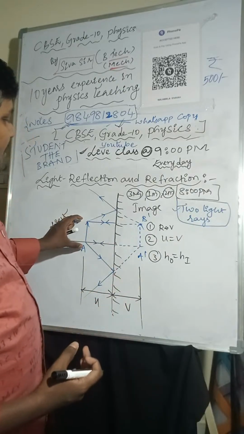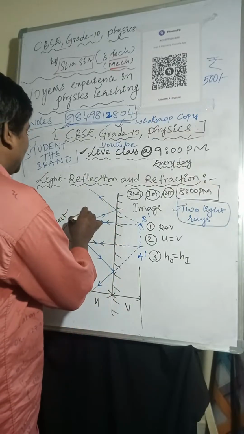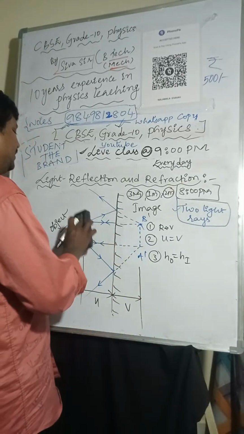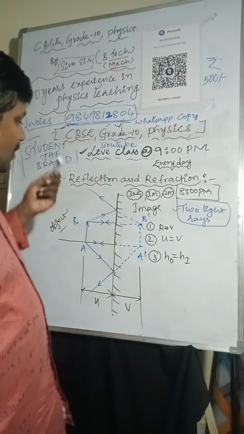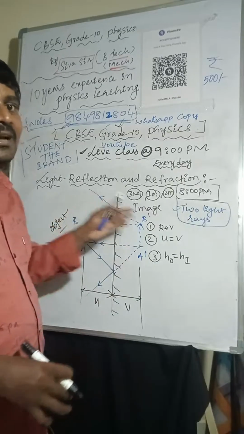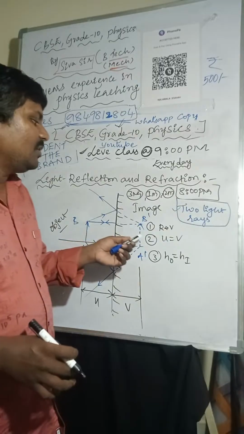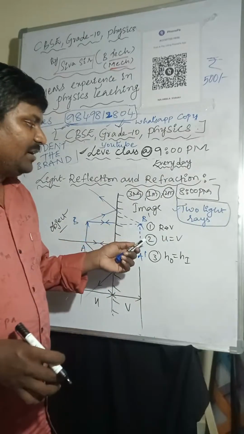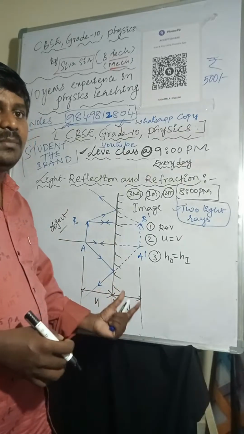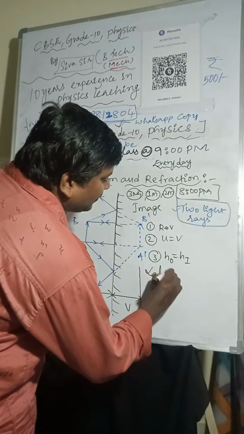And the height of the object is equal to height of the image. If you take 5 centimeter, image also will be 5 centimeter. If 10 centimeter, here also 10 centimeter. Like that, height of the object is equal to height of the image. Here object distance is equal to image distance. Very important. And one more thing, it shows the lateral inversion.